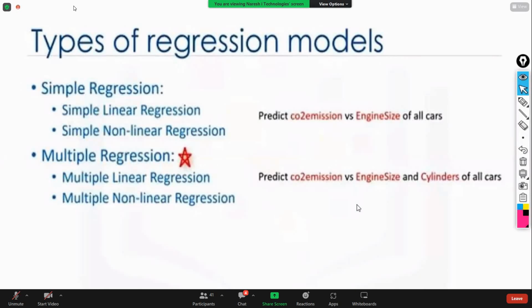Non-linear regression, heading as non-linear. What is meant by non-linear? If the relation between the input variable and output variable is non-linear, then it is called non-linear regression. Right?